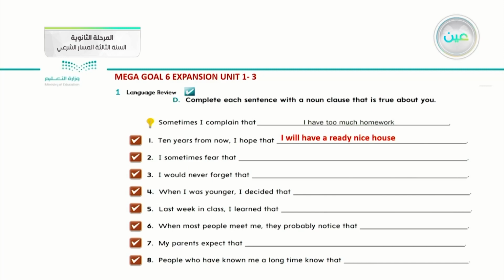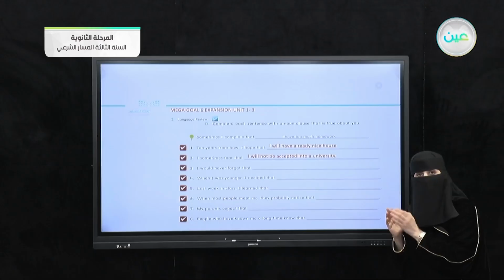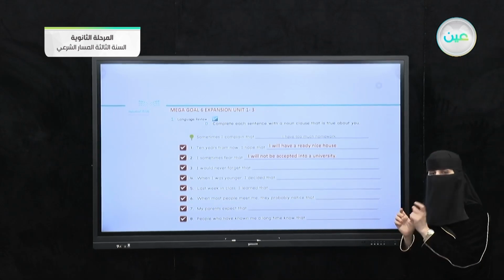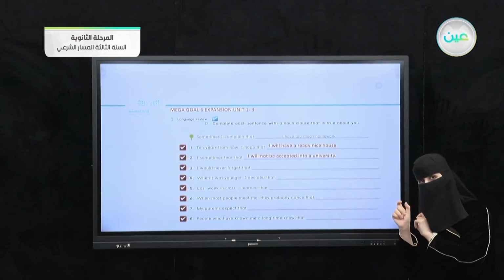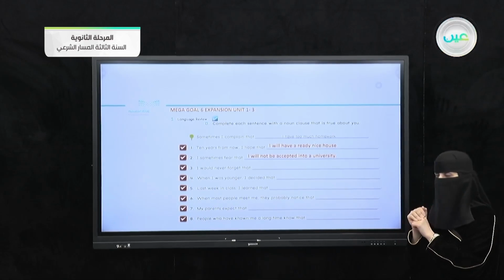Number 3, I sometimes fear that. Fear what? How can I apply noun clauses with it? I will not be accepted. Notice that, be accepted into a university. This is the third situation I mentioned before. When you want to use an adjective, we should follow "be" with a certain adjective.